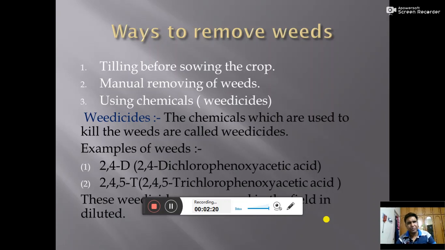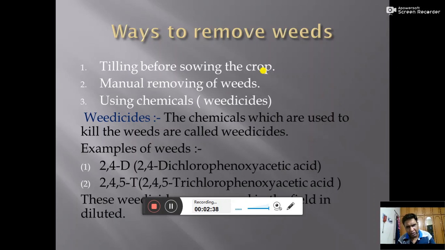Now students, let us come to the ways to remove weeds. What are the ways to remove the weeds? So here the first way to remove the weed is tilling before sowing the crop. Tilling means plowing before sowing the crop.